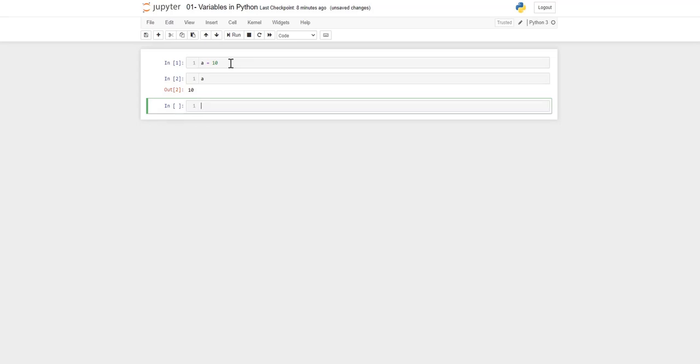The second thing, as I discussed, what is a variable? It's a container where we can put a value. So here we put a value of 10 into a. So a is a container, or you can say it's a box.